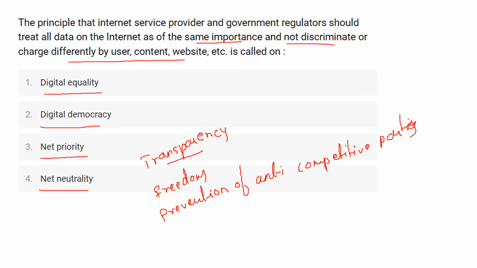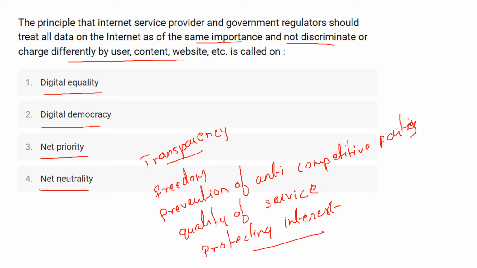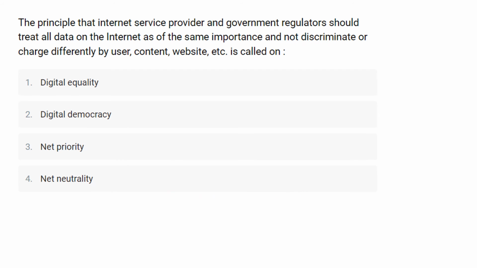Fourth one is assuring the quality of the services, quality of service. And the last one is protecting the interest on the internet. Okay. So according to the explanation, the correct answer for this question will be option number 4, that is net neutrality.